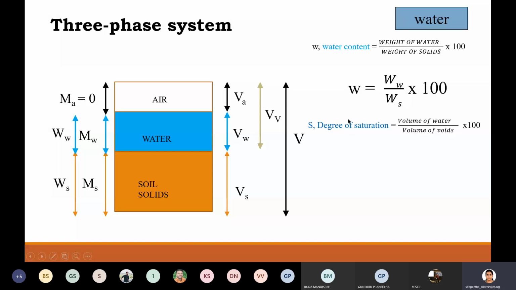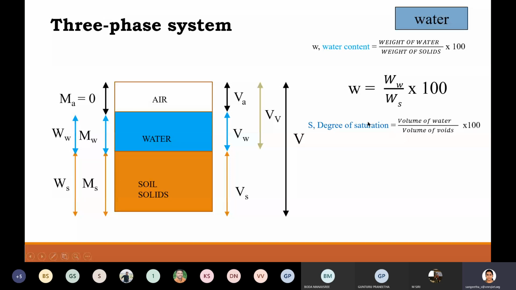That is what degree of saturation. So for this volume of void space, how much is filled with water, that is degree of saturation. So volume of water divided by volume of voids, that is, out of the total voids how much is filled with water in terms of volume, into 100 gives me degree of saturation.